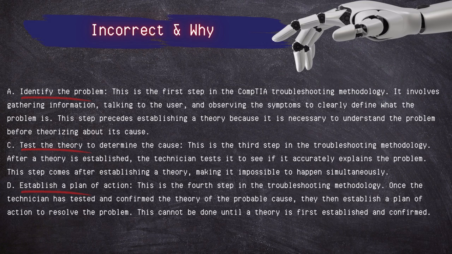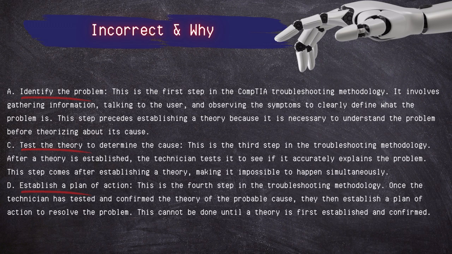It involves gathering information, talking to the user, observing the symptoms to clearly define what the problem is. This step precedes establishing a theory because it is necessary to understand the problem before theorizing about its cause. Test the theory to determine the cause. This is the third step in the troubleshooting methodology. After a theory is established, the technician tests it to see if it actually explains the problem. This step comes after establishing a theory, making it impossible to happen simultaneously.